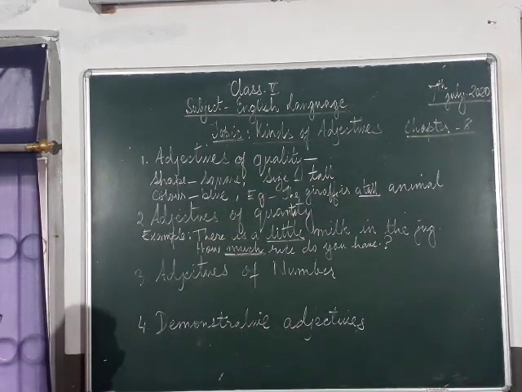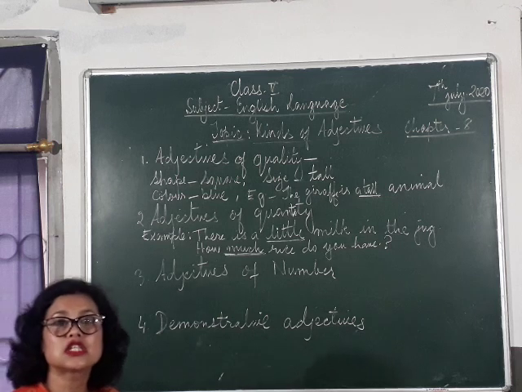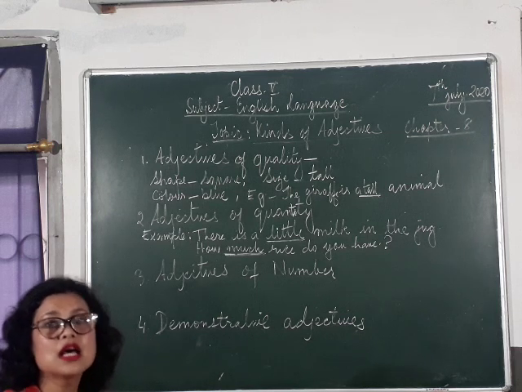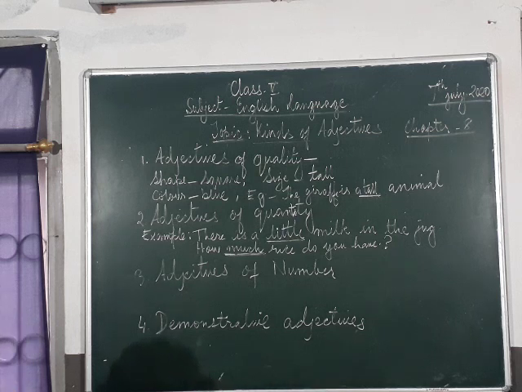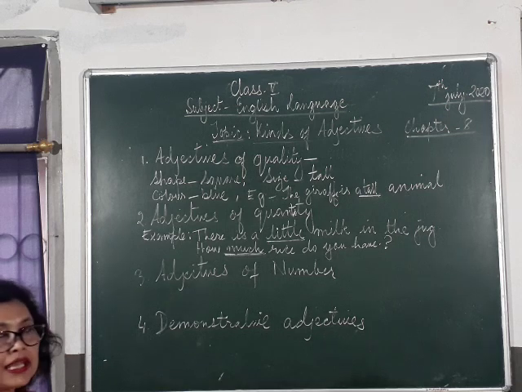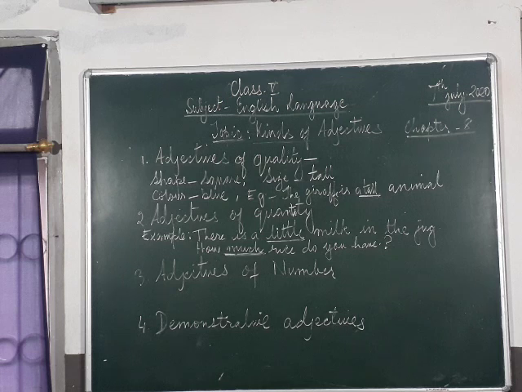And add some salt to the soup. Okay? Add some salt to the soup. Some is also an adjective of quantity. There is enough ink in the ink pot. How much ink is there in the ink pot? There is enough ink in the ink pot. Alright. So, adjectives of quantity answer the question of how much.